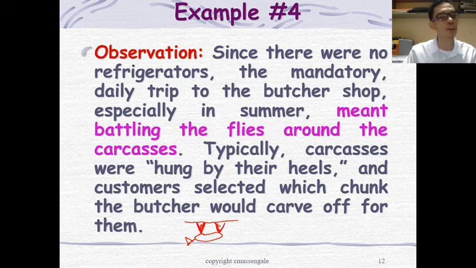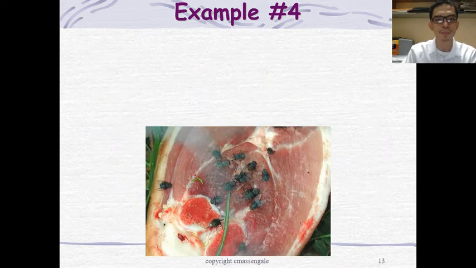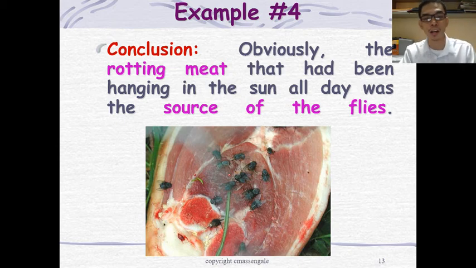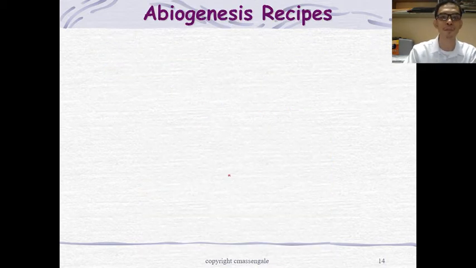So what can be your conclusion here? Again, pause this video and write your comment in the comment section. Alright, so what do we have right here? Obviously, their conclusion, so if you have the right conclusion: the rotting meat gives rise to flies. How? I don't know. Probably because the people during their time did not test this conclusion yet. They just based it on what they see. So they have an idea that the rotting meat gives rise to a lot of flies. Alright, so that's example number 4.